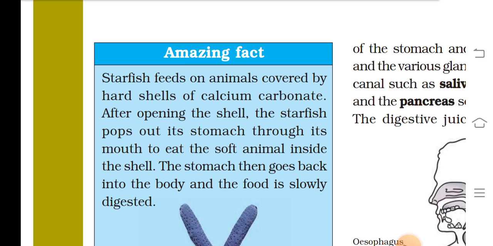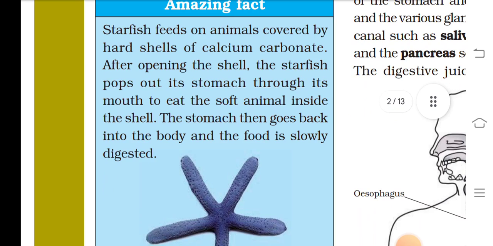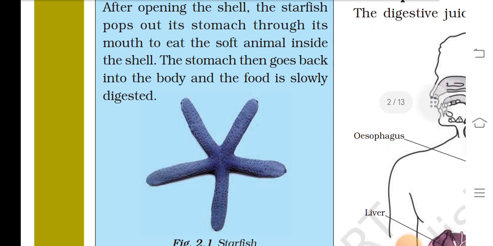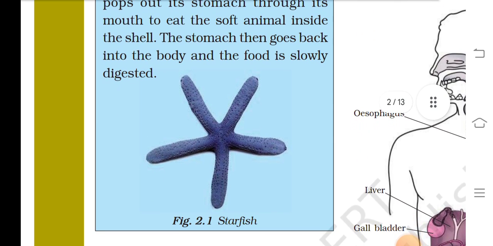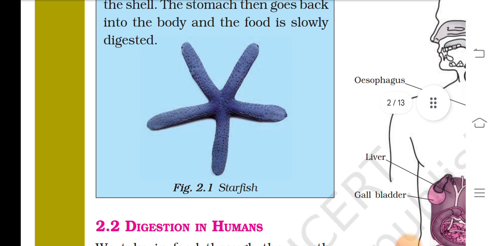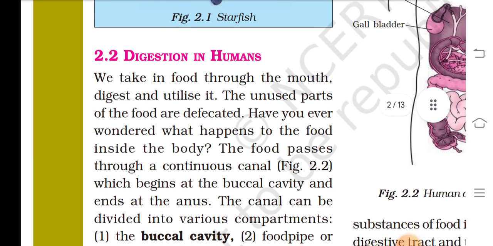Amazing fact: starfish feed on an animal covered by a hard shell of calcium carbonate. After opening the shell, the starfish pops out its stomach through its mouth to eat the soft animal inside the shell. The stomach then goes back into the body and the food is slowly digested.